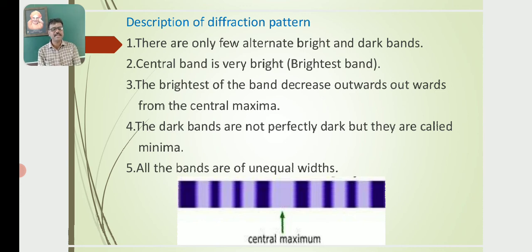The width of the fringes goes on decreasing outwards from the central maxima, so all the bands are of unequal widths. The intensity of the fringes also decreases outwards from the central maxima, as shown in the diagram.